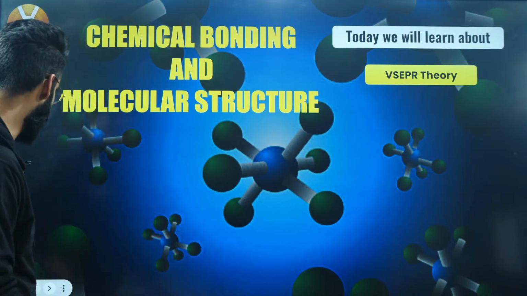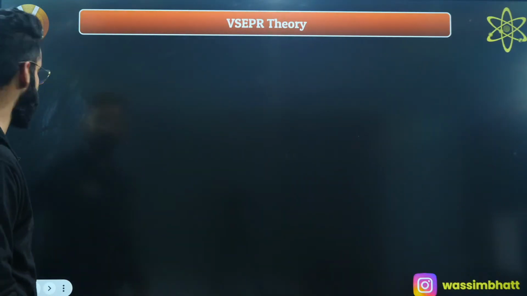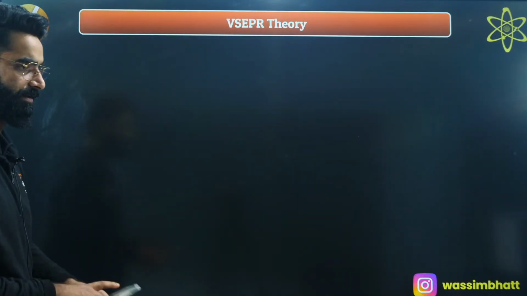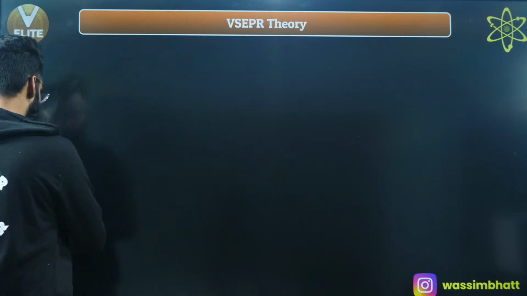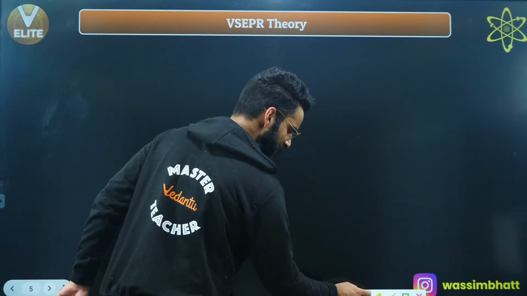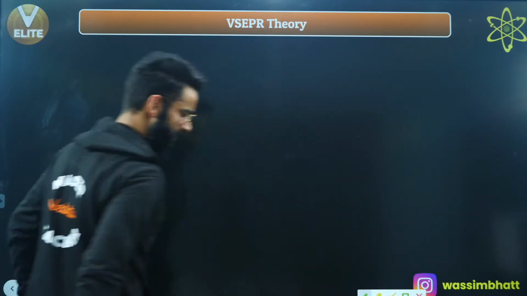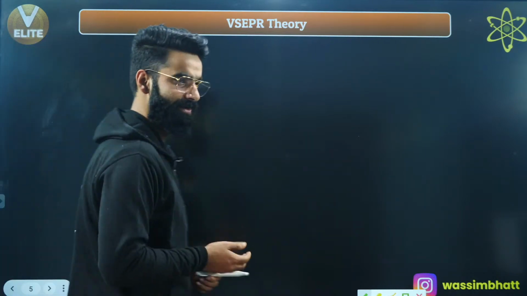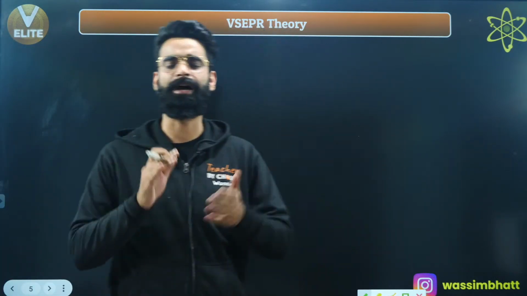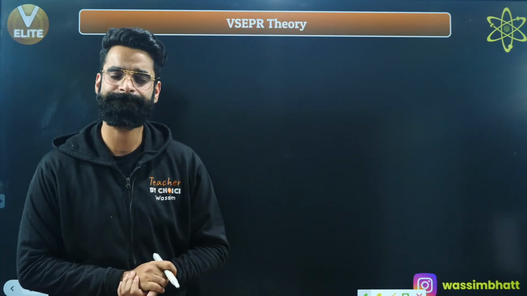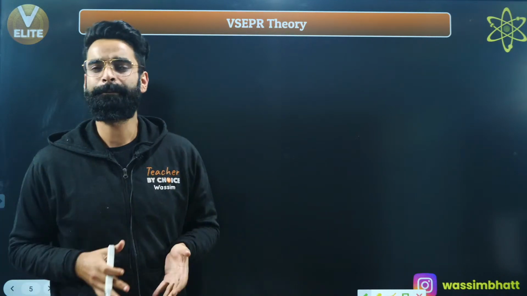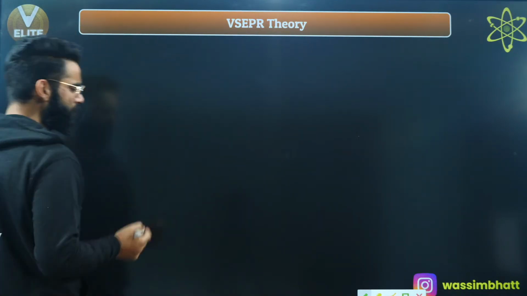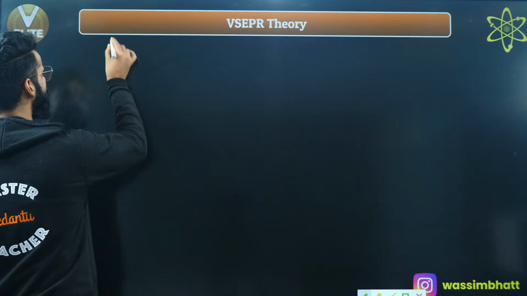Anyways, let's get started with valence shell electron pair repulsion theory. Before starting, if you remember, in the last session we completed hybridization. Hybridization used to give us the idea about the geometry of the molecule.